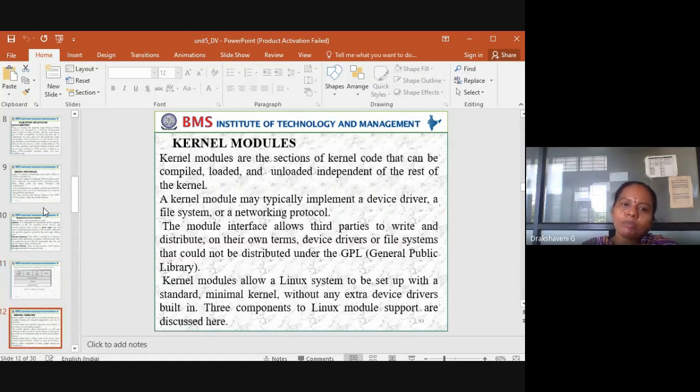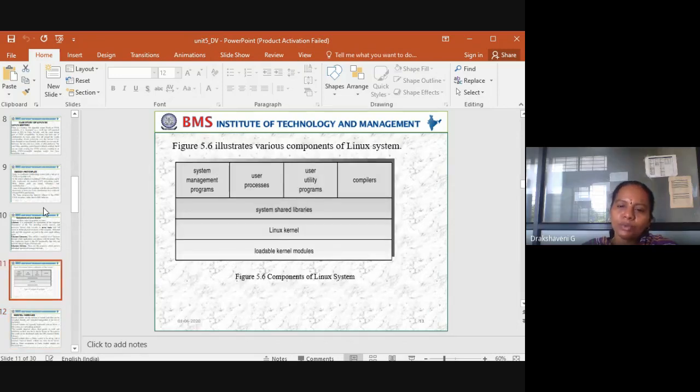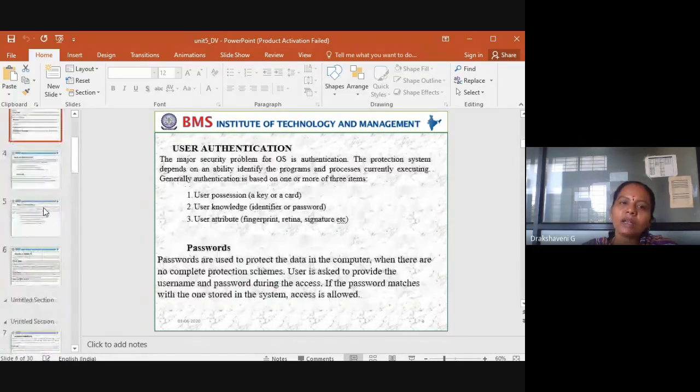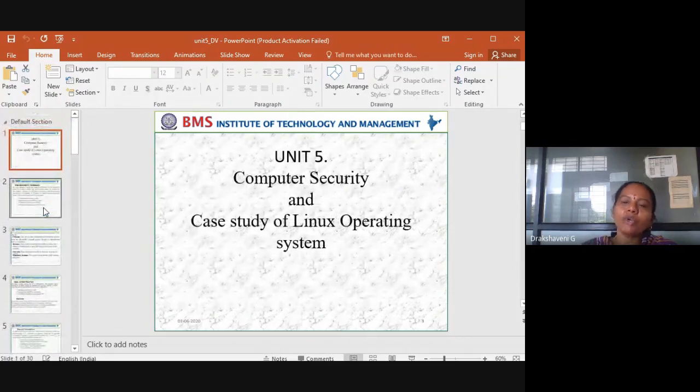I'll stop here, and we'll see kernel modules and the rest of the things in the next lecture. Before we end today's class, let us revise what we have seen today. We started with the fifth unit. What is the title covered in the fifth unit?